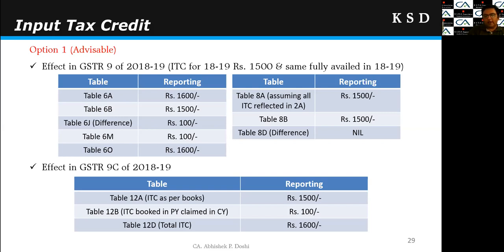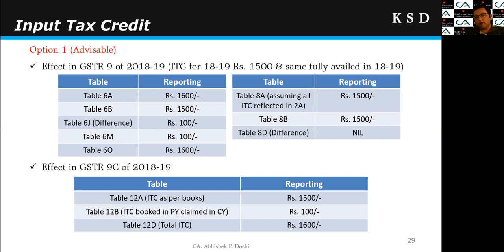So this is about the GSTR 9 and how we will reflect in GSTR 9C. In 9C, there will not be much issue, because I will say that table 12A, ITC as per books, is 1500. In 9C I have columns for both the adjustments, booked in previous year and claimed in current year, or booked in current year and claimed in next year. So I will reflect 100 rupees under column 12B, ITC booked in previous year and claimed in current year. So total ITC will become 1600, and that will be matched with the 1600 of GSTR 9. So there will be no issue in the GSTR 9C.